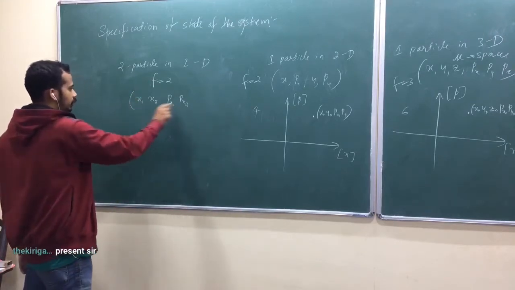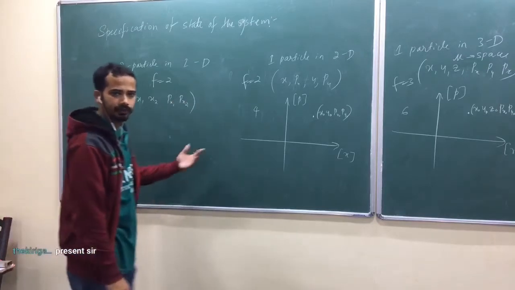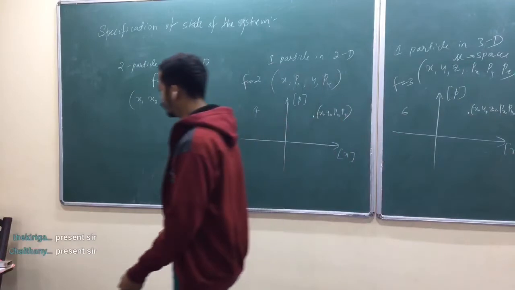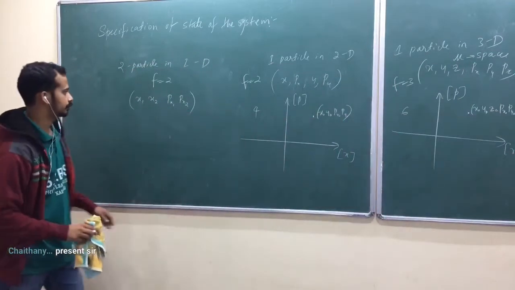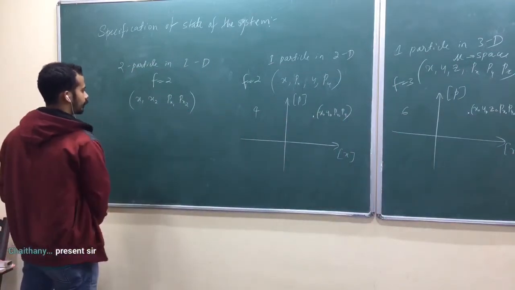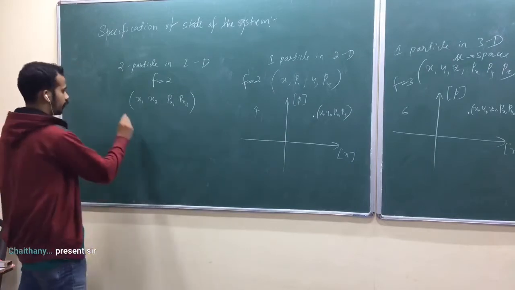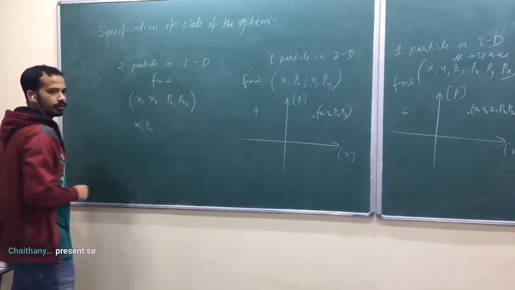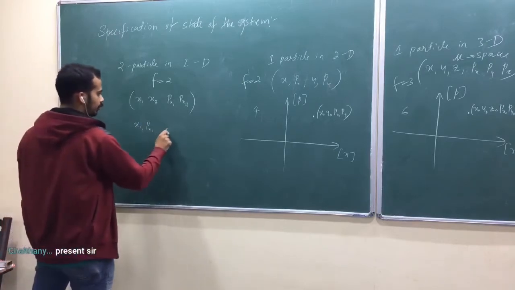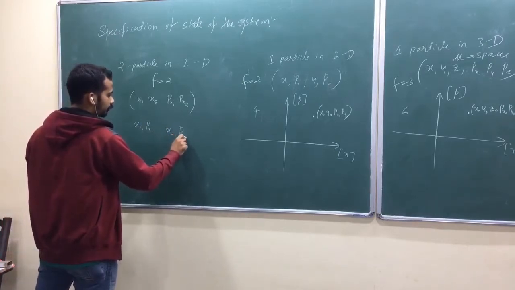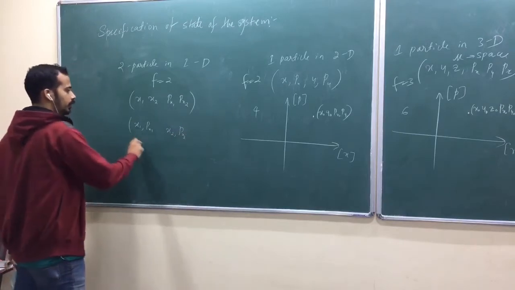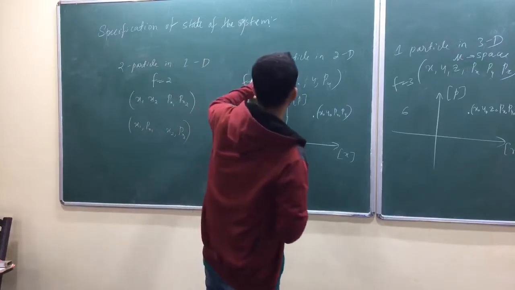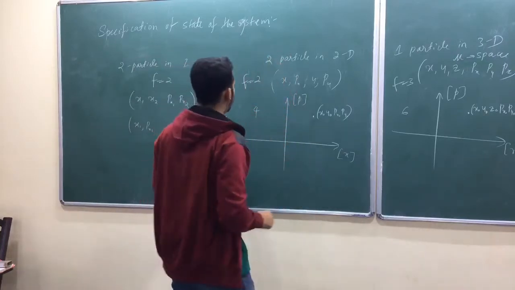Now what is the dimension of the phase space again? 4 again. Is it okay? 4 again, for 2 particles in one dimension. So x1 comma px1 gives the position and momentum of the first particle. x2 comma px2 gives the position and momentum of the second particle. Is that okay? Similarly, 2 particles in 2D, what would happen?